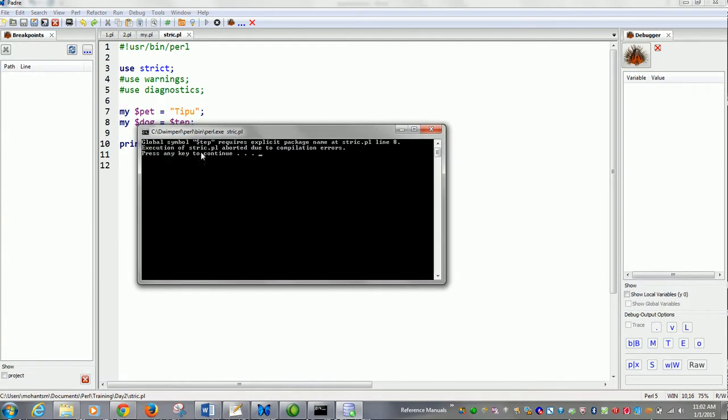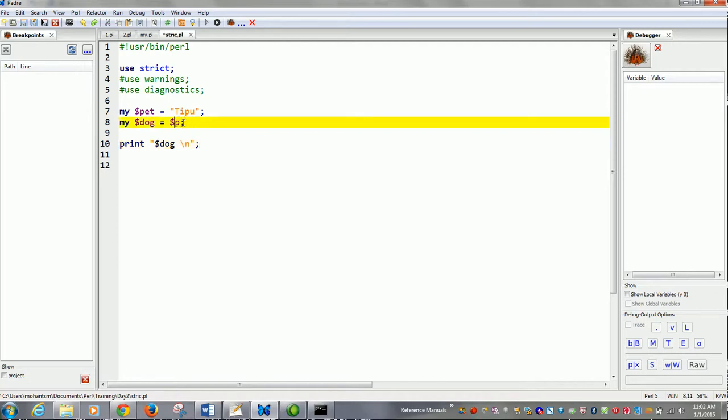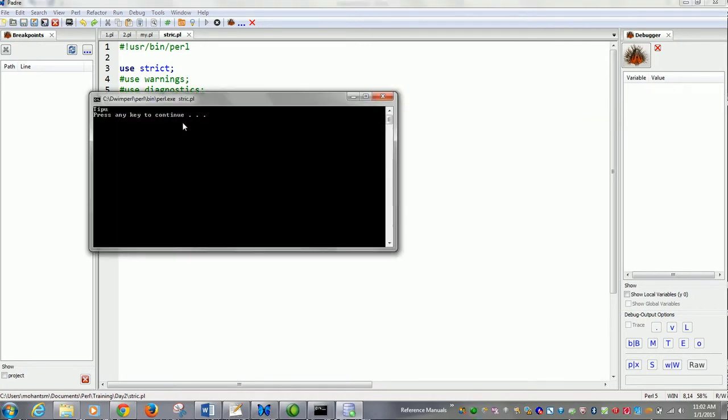It says that the global symbol requires an explicit package name. It is aborted due to the compilation error. It means that the variable has not been declared. So unless and until it is declared, you cannot use it. The moment you change it to $pet, see, it prints out Tipu. Nice and easy, right?